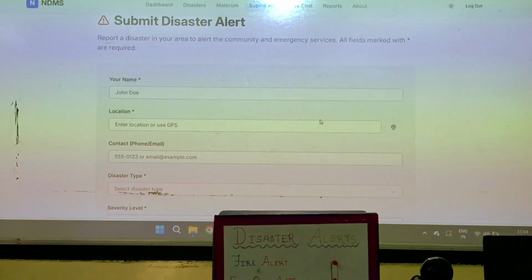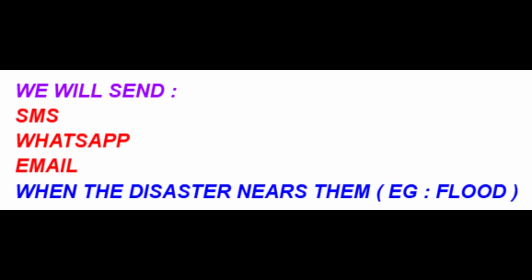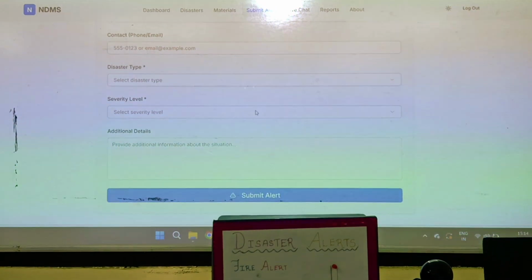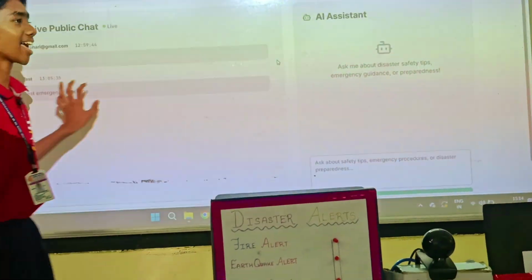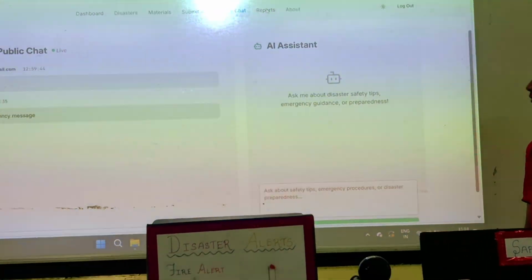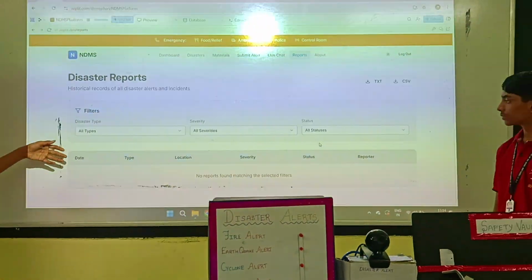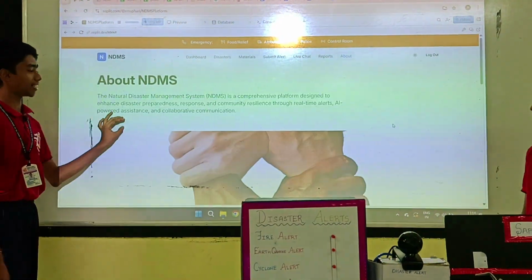When they submit, we will send them SMS, WhatsApp, and mail when the disaster nears them, like flood. Then we have the live AI and chat support. In AI they can chat with the AI, and they can also chat in public chat. Then we have the disaster reports of past disasters, and a way to contact us.